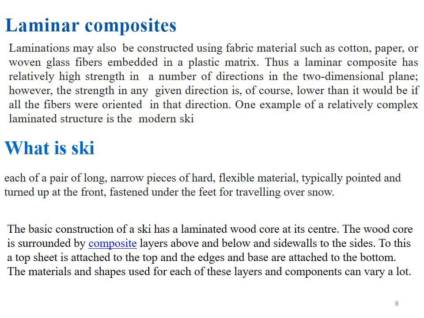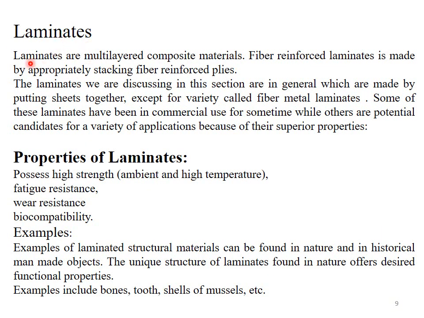Laminates. Laminates are multi-layered composite materials. Fiber reinforced laminates are made up of appropriately stacking fiber reinforced plies. Plies means sheets. The reinforcing material consists of fibers. That sheet is made up of the fiber. When different sheets are packed together and embedded within a matrix phase, then it gives us a laminated material.